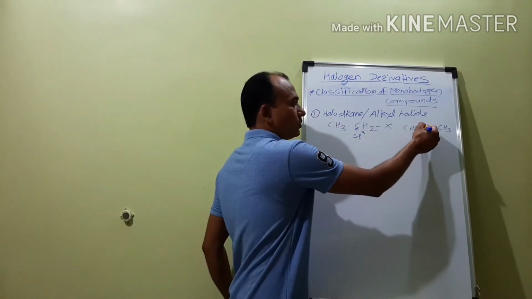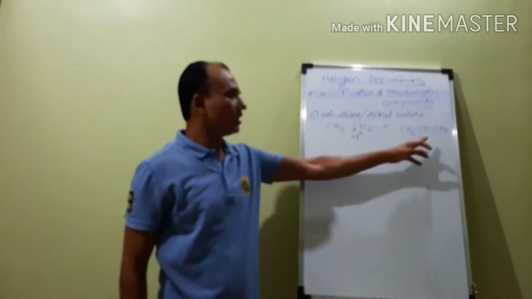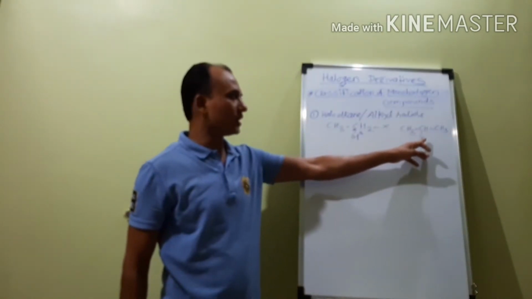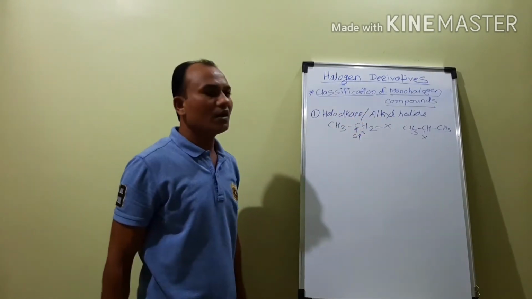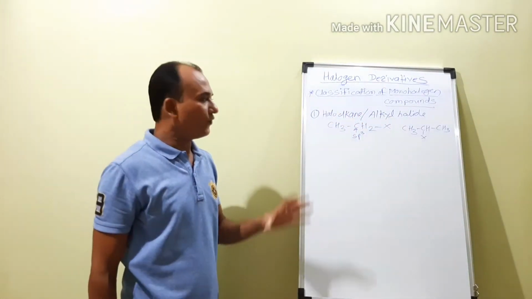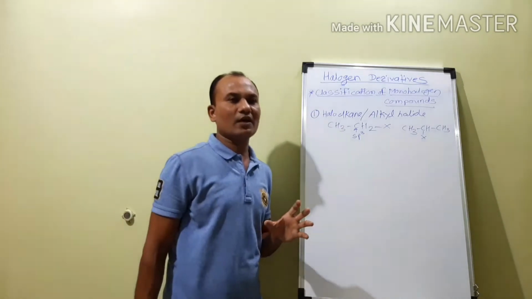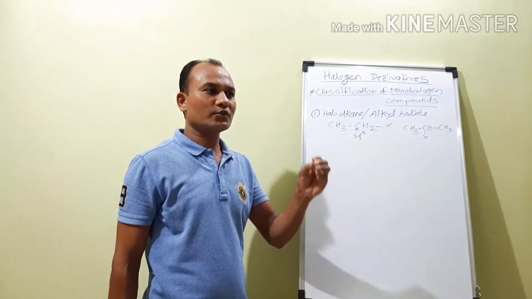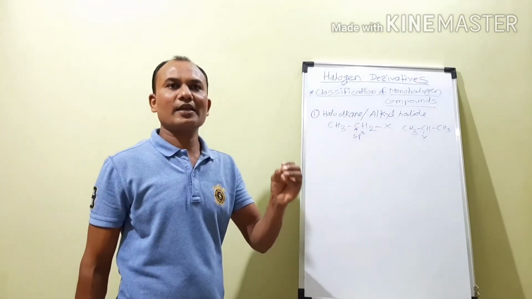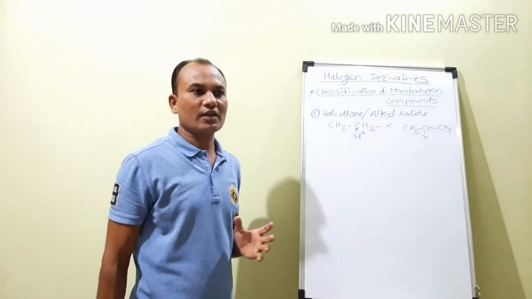Therefore it is also called a haloalkane or an alkyl halide. Now when we consider haloalkanes or alkyl halides, there may be primary alkyl halides, secondary alkyl halides, and tertiary alkyl halides.